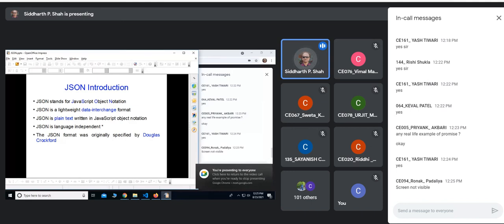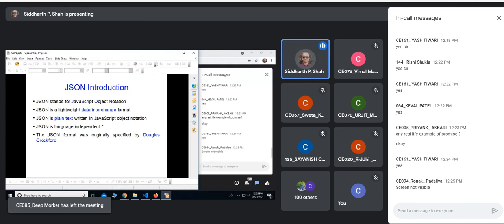So JSON stands for JavaScript Object Notation. It's a lightweight data interchange format. Most of the time now people are using JSON as a data interchange format between client and server. But as I just told you, it is not the only format. Still people are using XML, but JSON is a very simple one, and there are a number of libraries to work with it directly. You can parse it very easily. So that is why it is used.